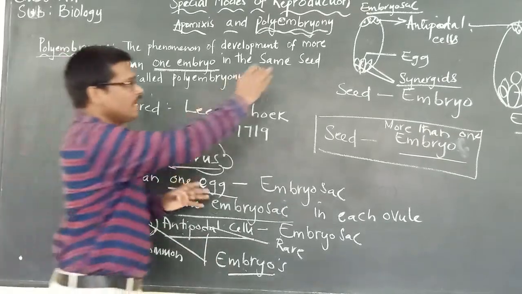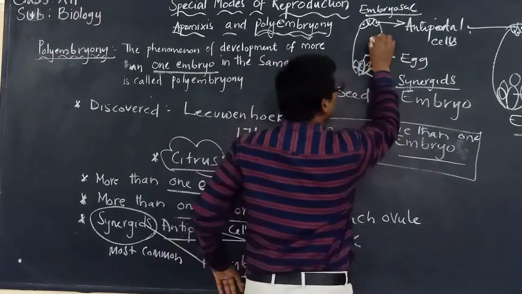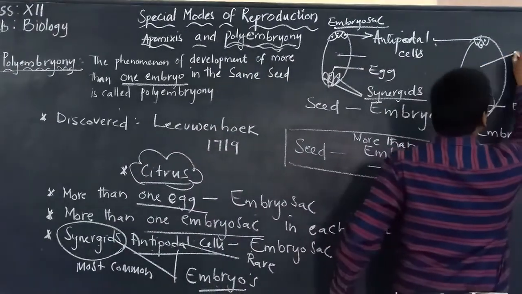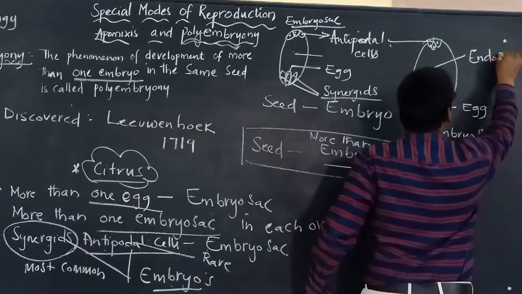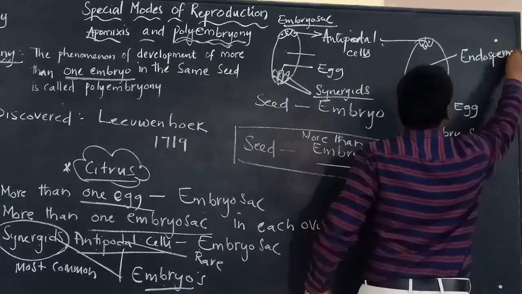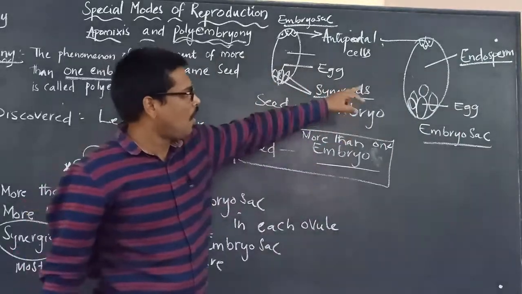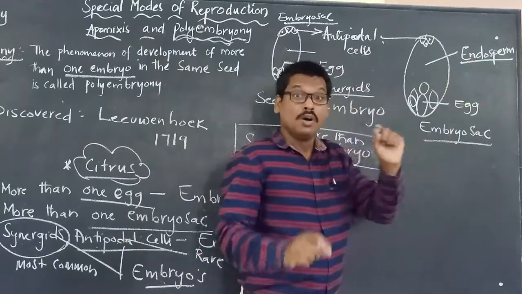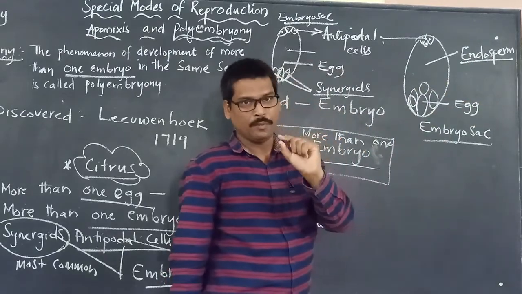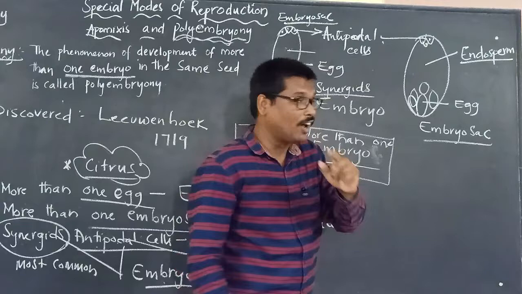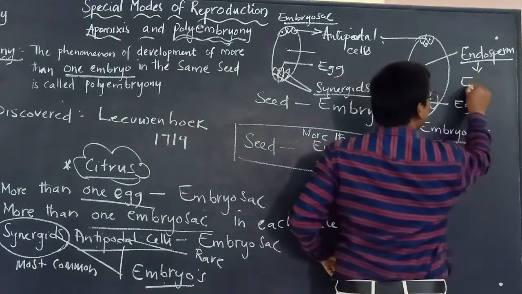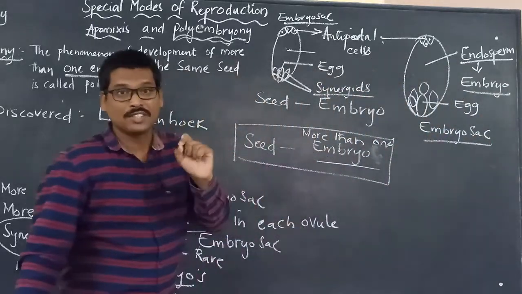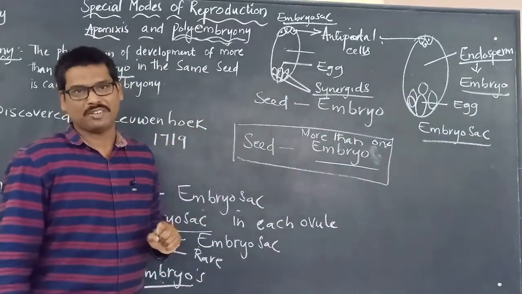Apart from this, in the embryo sac, right after fertilization, the central cell will change into the endosperm. The central cell of the embryo sac changes into endosperm right after fertilization. Now, one of the endosperm cells can also develop into an embryo. That is another one which we have to remember.